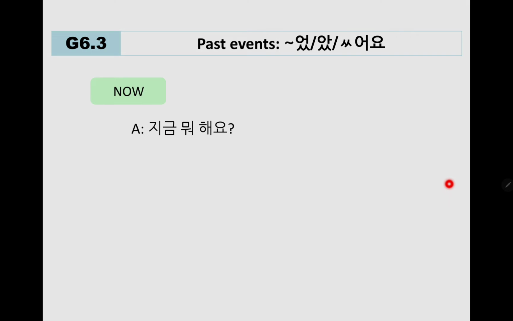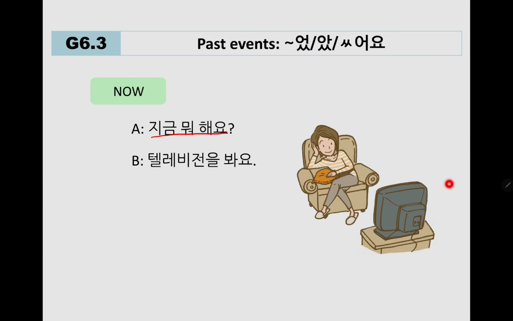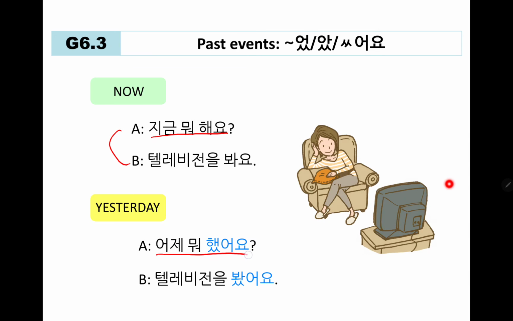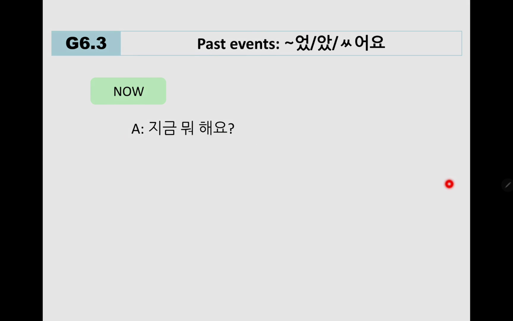All right. So, let's look at some conversations. A says, 지금 뭐 해요? What are you doing right now? And B says, 텔레비전을 봐요. But if it happened yesterday, we would have to change the form, right? So, A asks, 어제 뭐 했어요? What did you do yesterday? And you did the same thing, watching TV. 텔레비전을 봤어요. So how would you go from 봐요 to 봤어요? 봐요, delete 요, add 상시옷 받침 and 어요. So it becomes 봤어요.